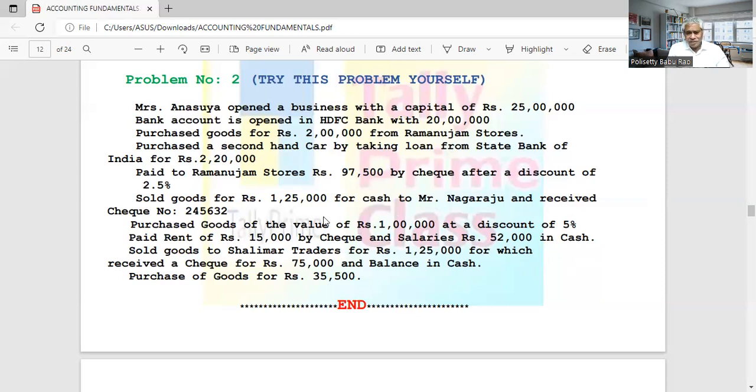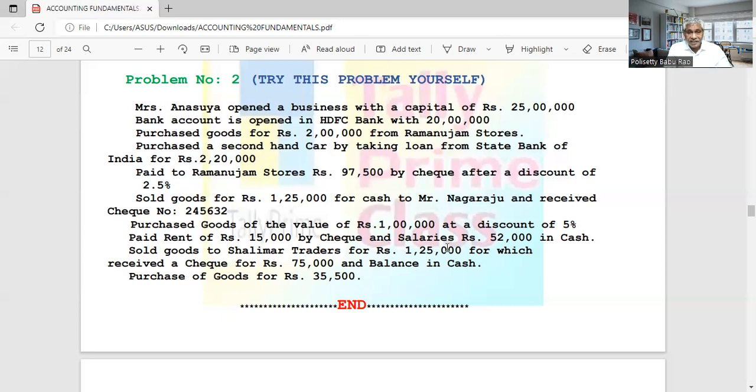It means both are expenses. Expense account debit, cash or check. Check means bank. Cash or bank account credit. Here rent account you can debit and bank account you can credit. Salaries account you can debit and cash account you can credit. So like that we can write two simple entries for both. But we can combine both and write a single compound entry also.